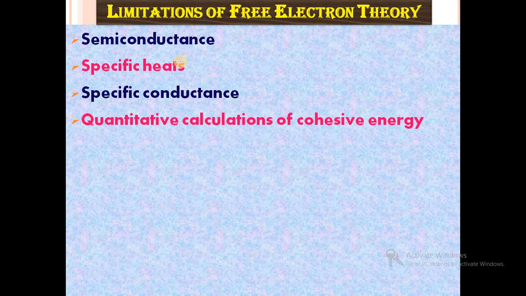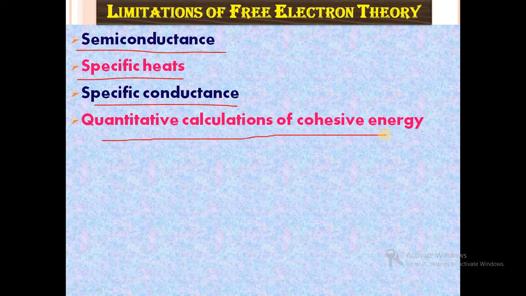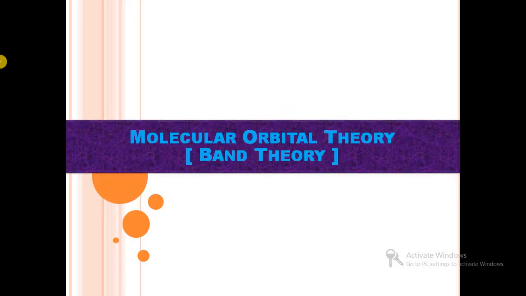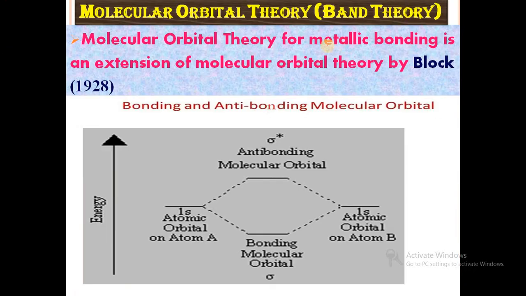There are some limitations of free electron theory: it does not explain the semiconductance properties of metallic solids, specific heats, specific conductance, and quantitative calculation of cohesion energy cannot be explained by free electron theory. So to overcome all these limitations, the next theory arises, that is molecular orbital theory, which is also known as band theory. Molecular orbital theory for metallic bonding is an extension of molecular orbital theory by the scientist Bloch in the year 1928.